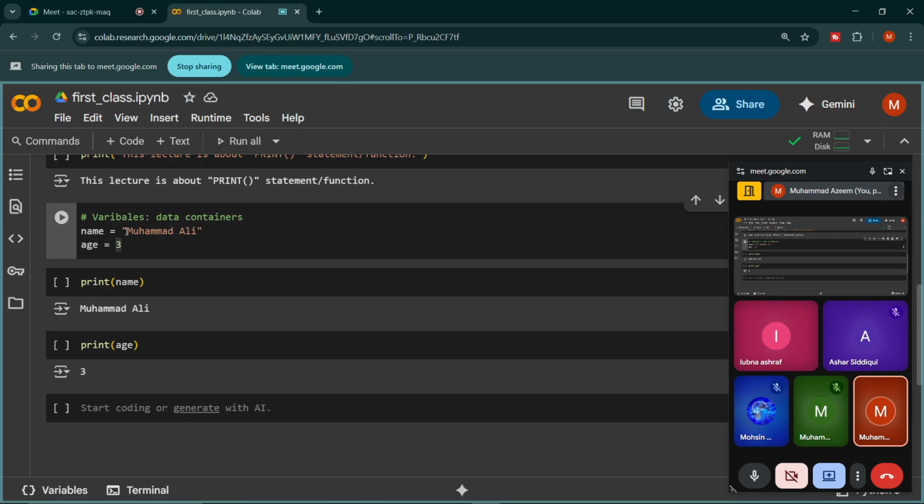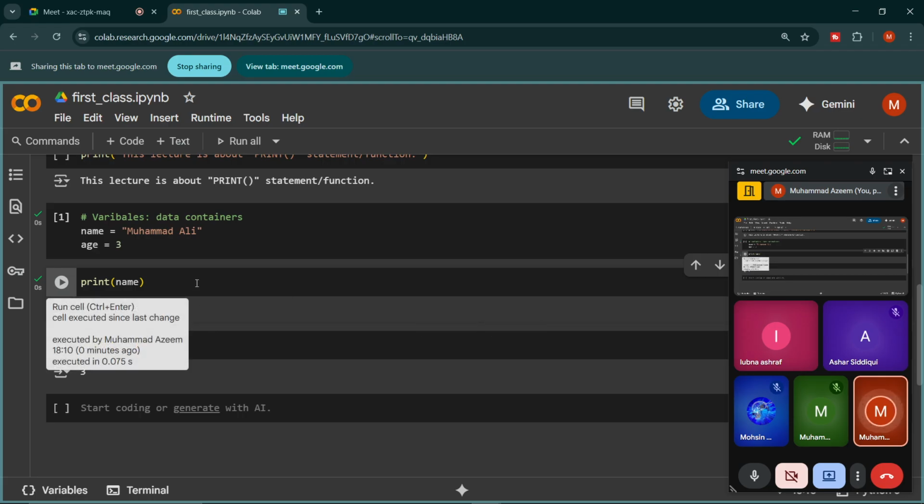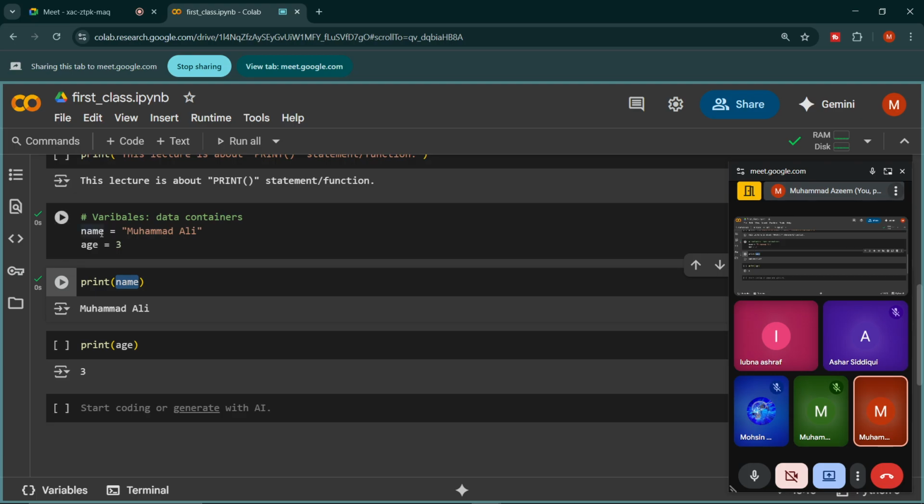So now in the next cell, if I print name, I will get Muhammad Ali. Why? Because name is a variable which contains this string, Muhammad Ali. Then I also printed age, which is 3.